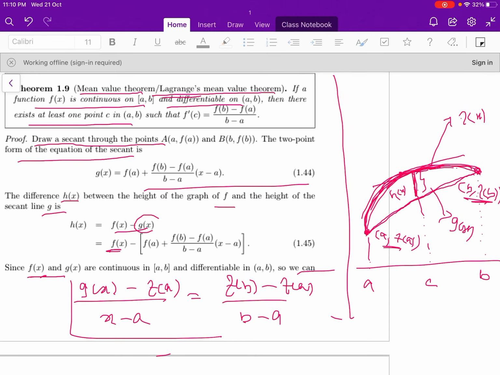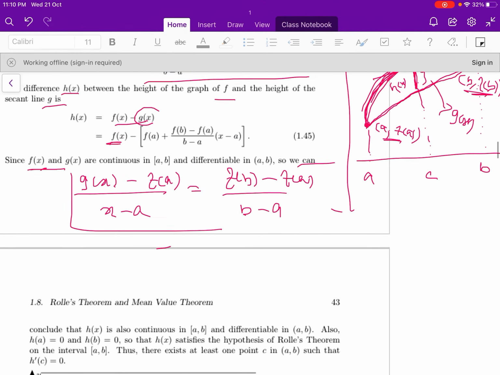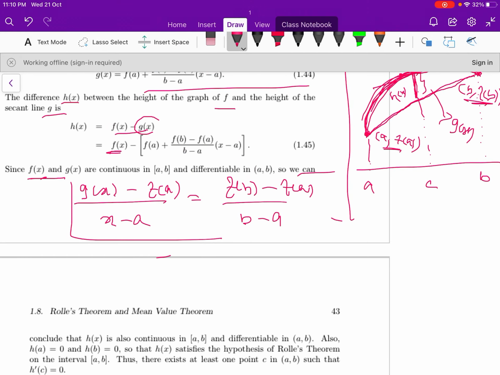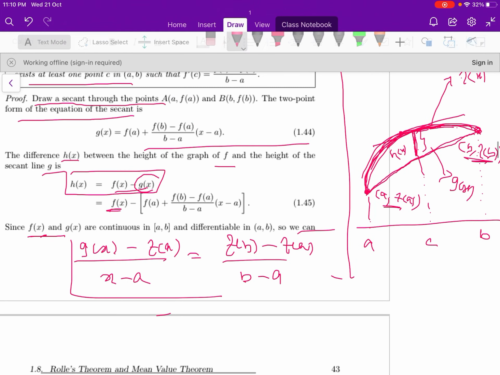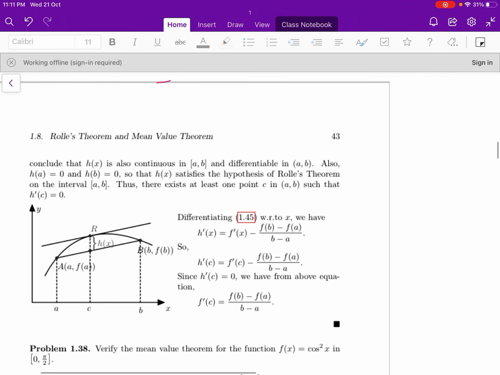So we can conclude that h(x) is also continuous in the closed interval [a, b], and differentiable in the open interval (a, b).